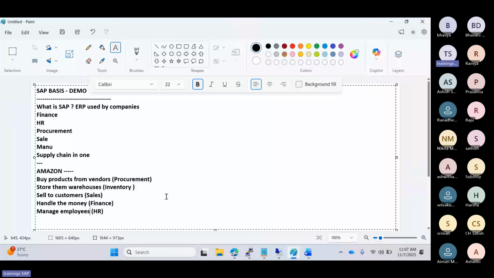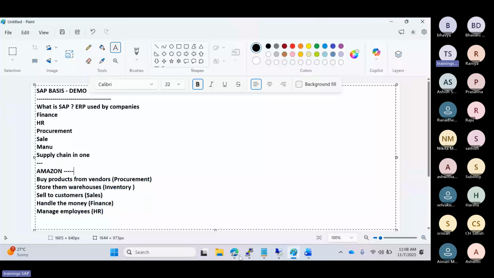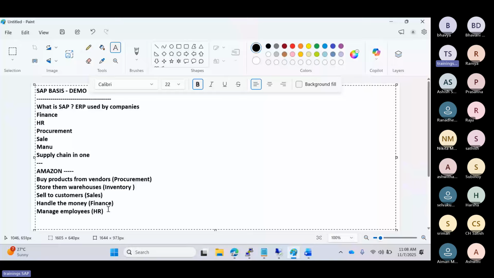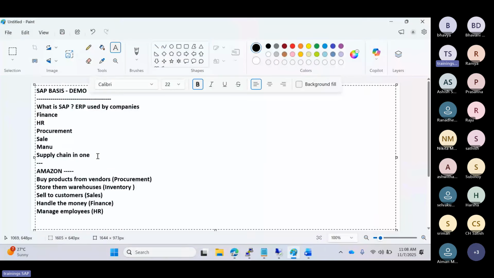If one company uses one SAP application, either ECC or S4HANA, their product, then they can get the benefit from SAP. They don't need multiple different third-party applications.